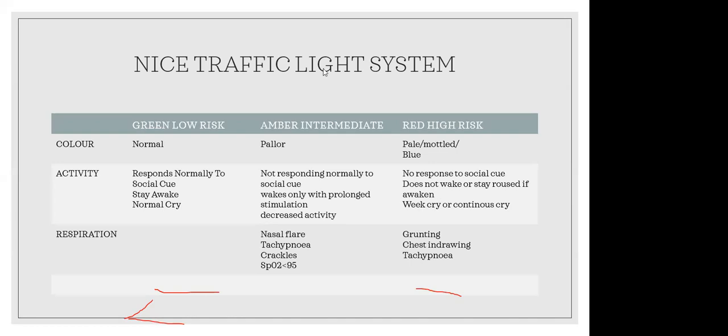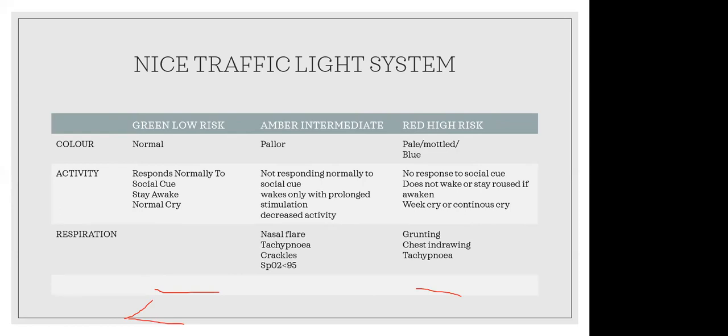If it is low risk, the child responds normally to social cues, stays awake, and the cry is normal. If it is intermediate risk, the child is not responding normally to social cues, the social smile is absent, the child wakes only with prolonged stimulation and has decreased activity. So we have to make sure that the child is somewhat sick.